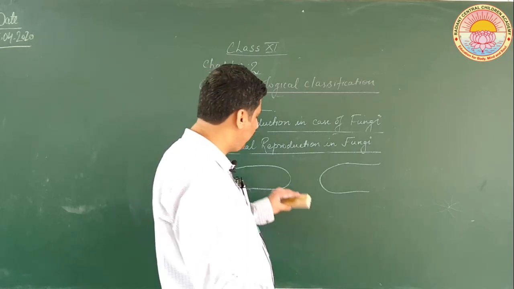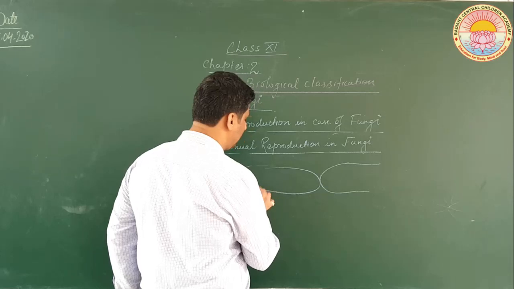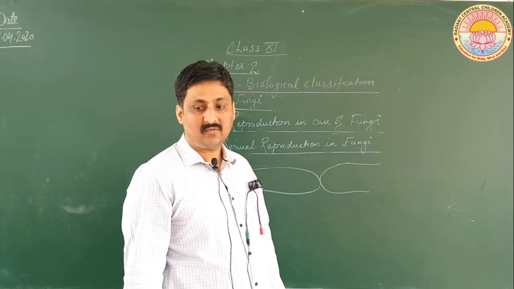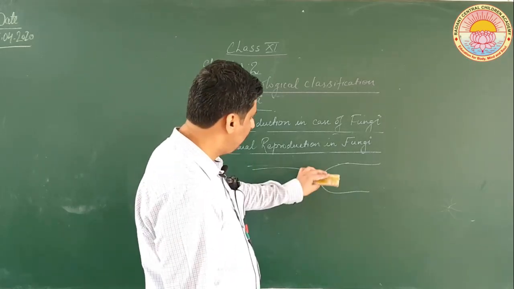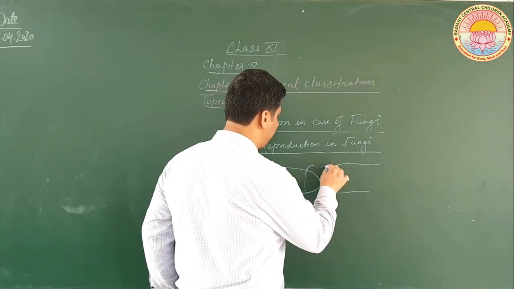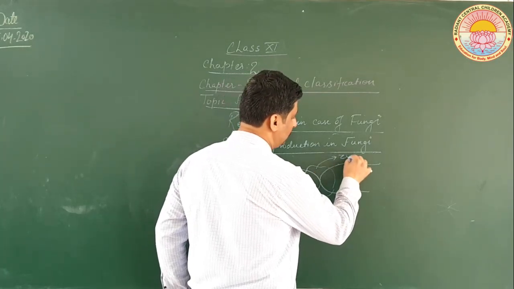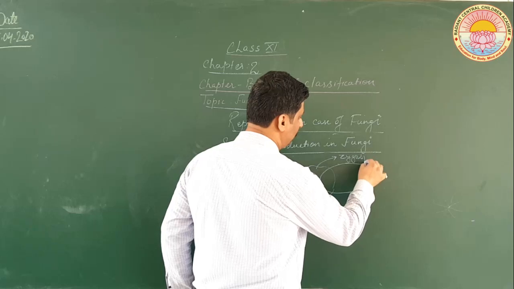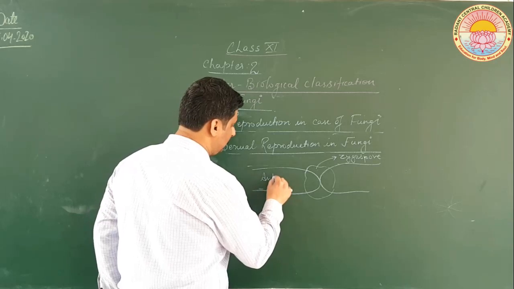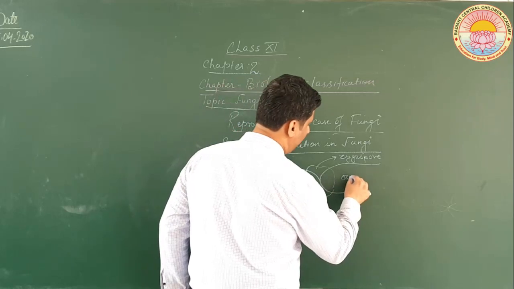When they come in contact with each other, slowly after some time they will develop a structure which is called zygospore. This is now called zygospore. This is antheridium and this is oogonium.